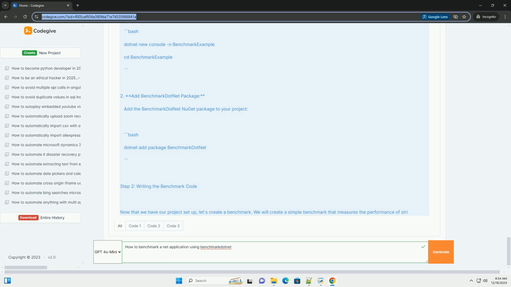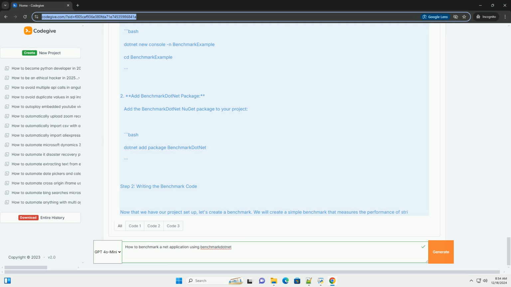2. Create a main method to run the benchmark. Open the Program.cs file and modify it to run the benchmark. C#: using System; namespace BenchmarkExample; class Program, static void Main(string[] args), var summary = BenchmarkRunner.Run<StringBenchmarks>(); Console.ReadLine().